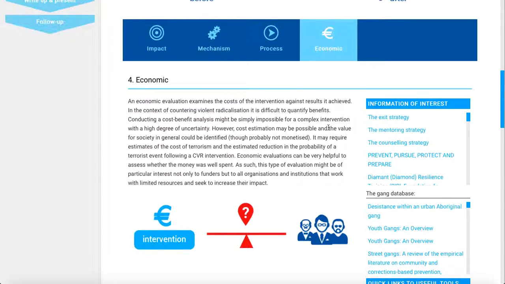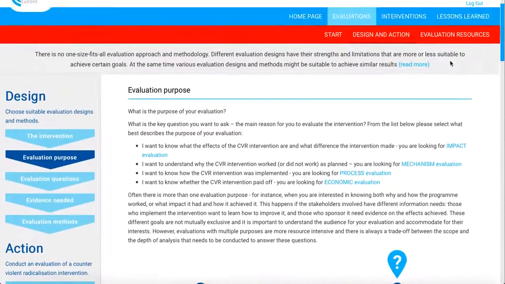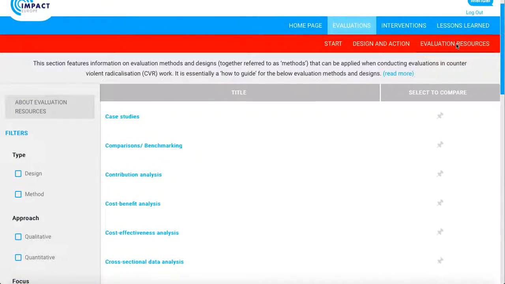Now let's navigate to the evaluation resources. The Evaluation Resources feature of the evaluation tool provides clear overviews of different evaluation designs and methods. By clicking on any title, you'll be brought to further information about that kind of evaluation resource.